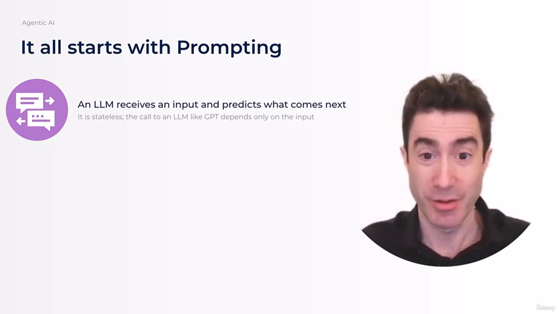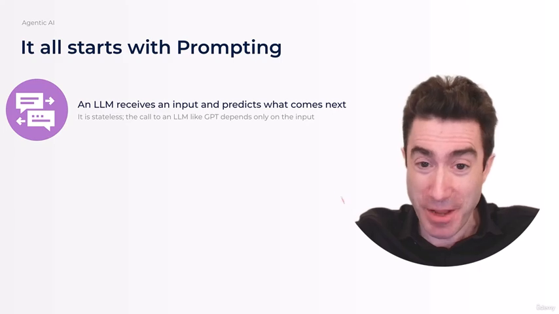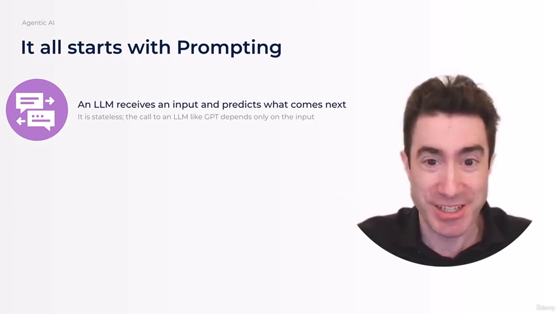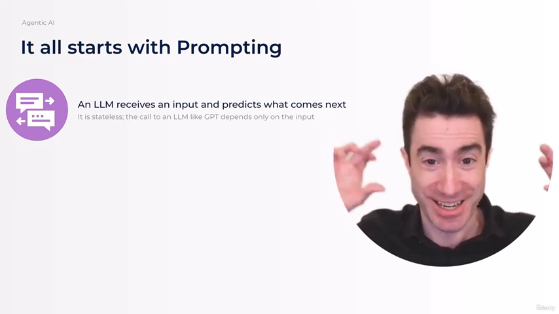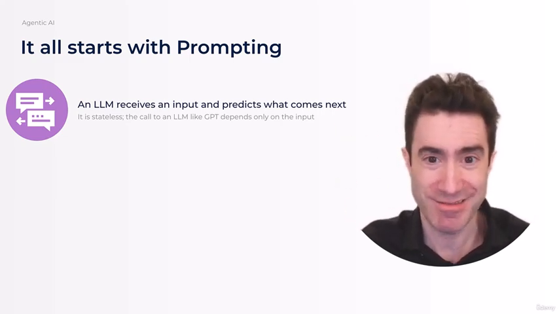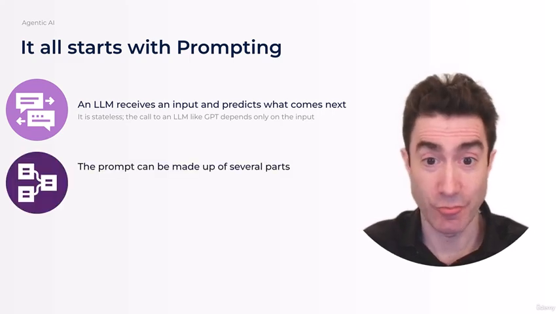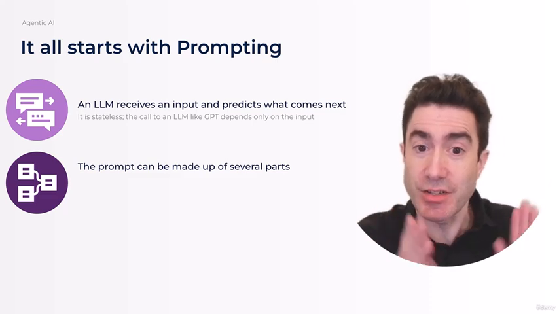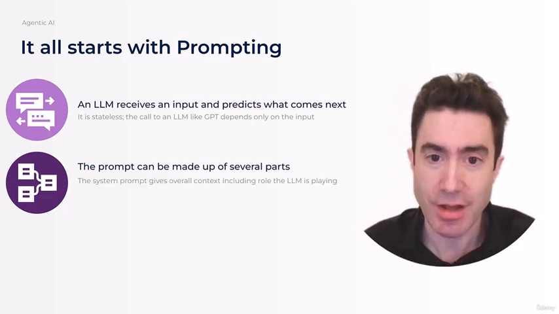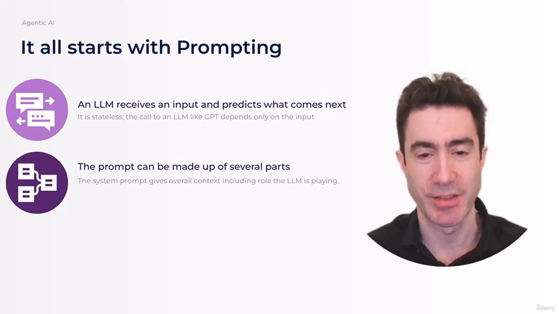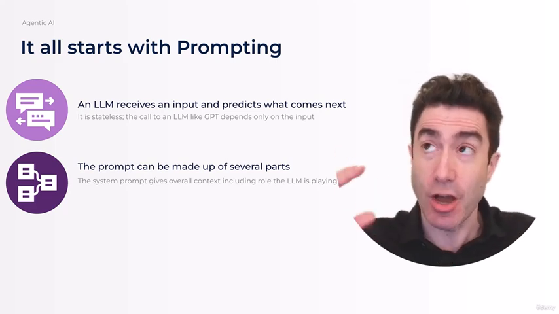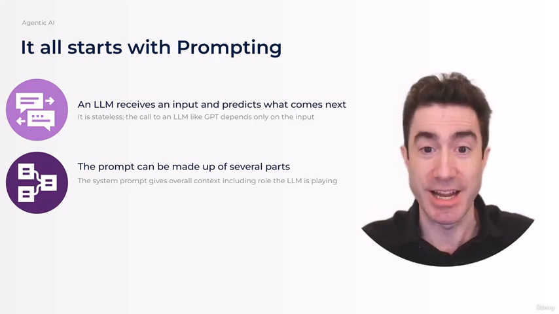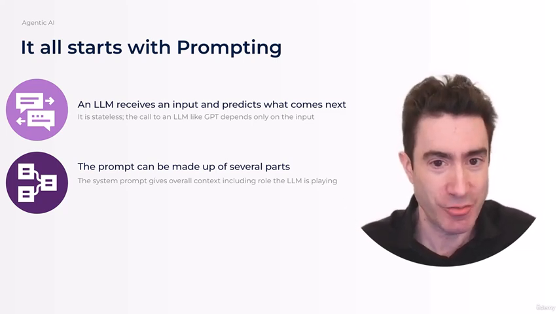And there are two things that we can do: we can decide what input to send it, and we can decide what we're going to do with the output. And most of agentic AI is about those two activities, getting the right input and interpreting the output. And that's really it. Now, I imagine many of you know this already, but typically this input text that goes to an LLM consists of a number of different parts. It often starts with something called the system prompt. And the system prompt is a bit of text that gives the overall context. It sets the scene. It tells the LLM what role it's playing, any background information, any style that it should respond in.